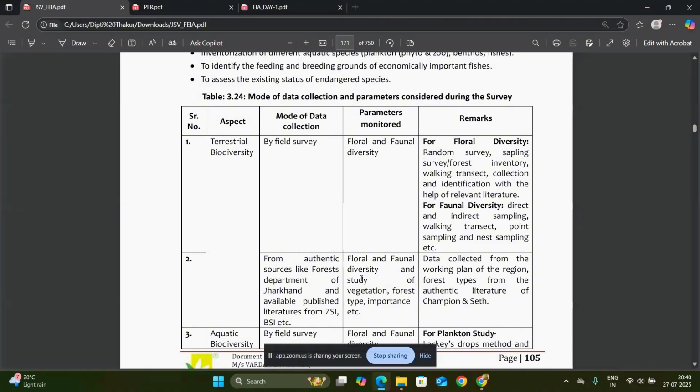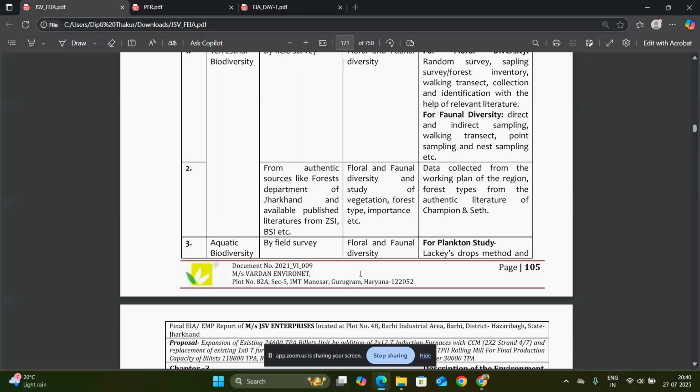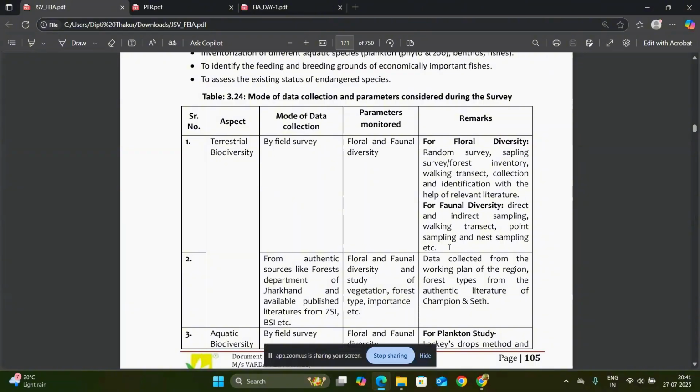And the parameters to monitor are flora and fauna diversity. Again, from the authentic site, you have to take the flora and fauna diversity of the study area, the vegetation, the forest, and some important information. Next, for the aquatic biodiversity, field survey is important. And the main remark is the floral diversity.